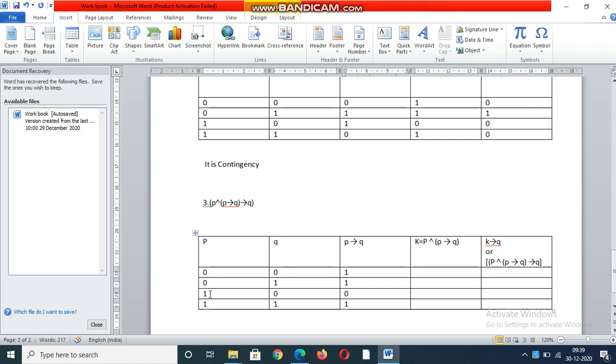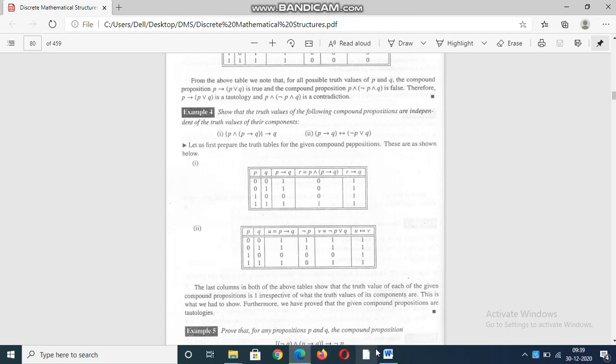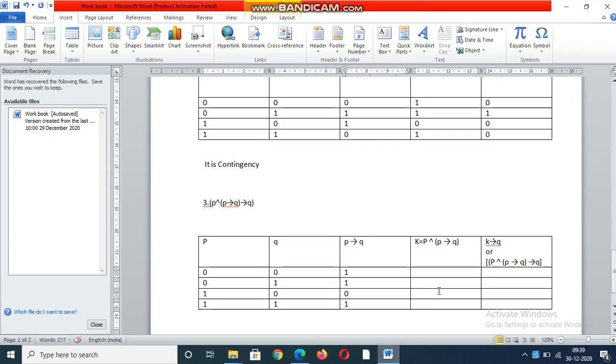Just observe, 1 implies 0 comes only once. Here nothing, here nothing. So first you have to check where 1 implies 0. That place belongs to 0. Remaining all belong to 1. Next, once you have P implies Q, you have to do P conjunction (P implies Q).